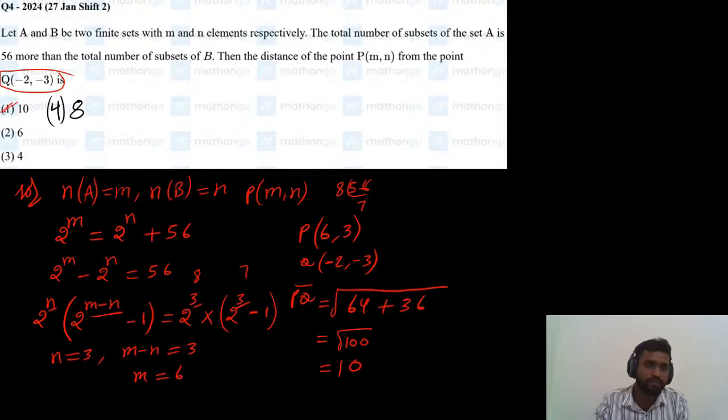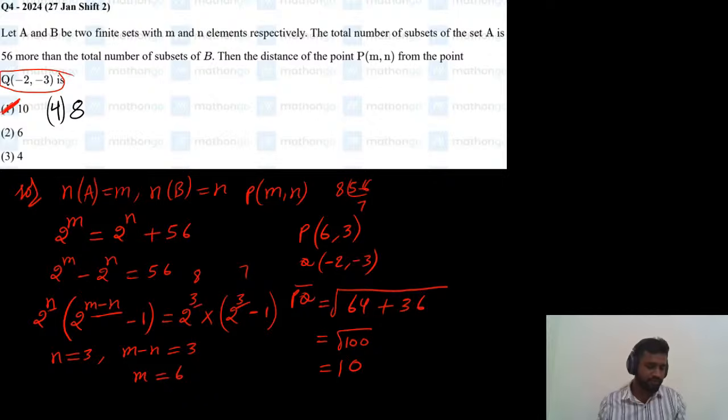So the first option is correct. Distance between PQ is 10. Is this question clear? Any doubts in this question? The main point is that the number of subsets of A exceeds the number of subsets of B by 56. That is given. From that condition, we found the m and n values. A very easy question.